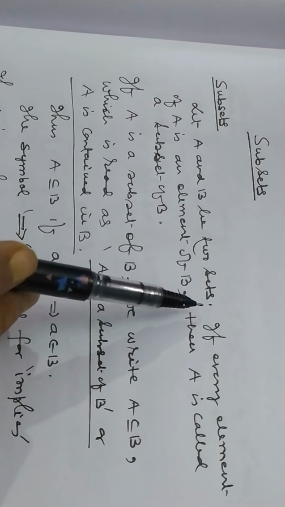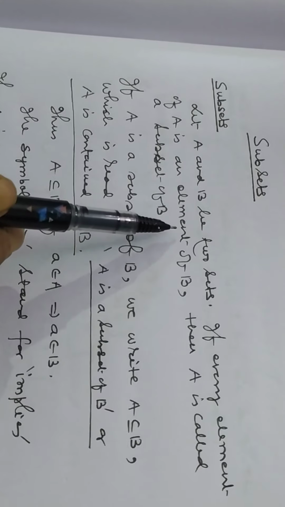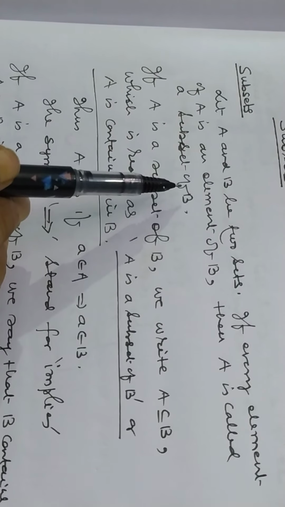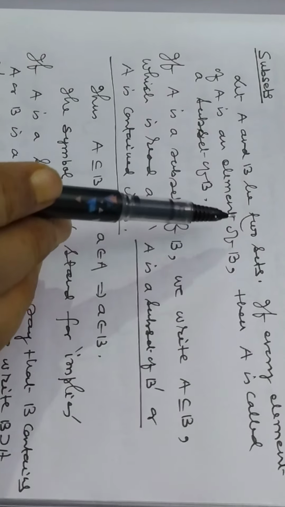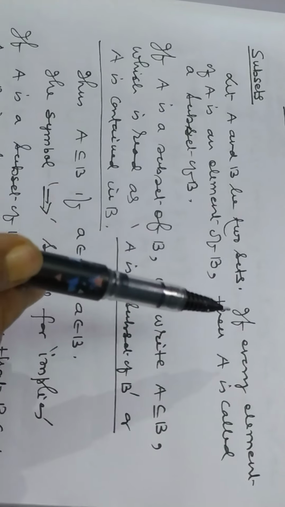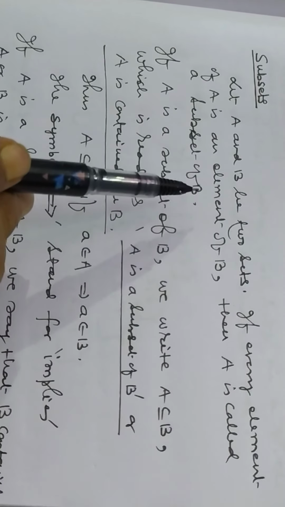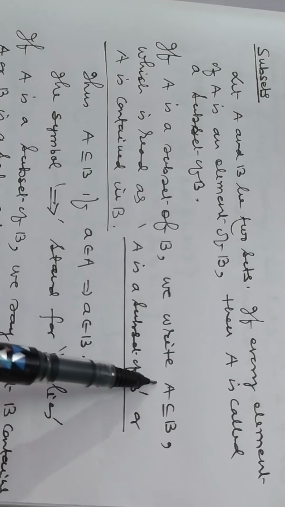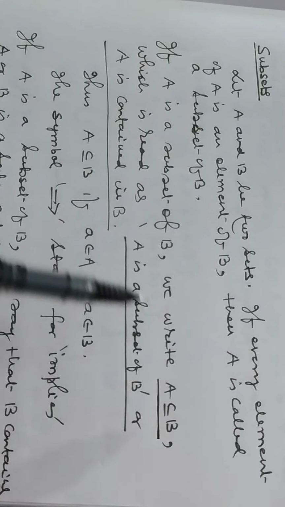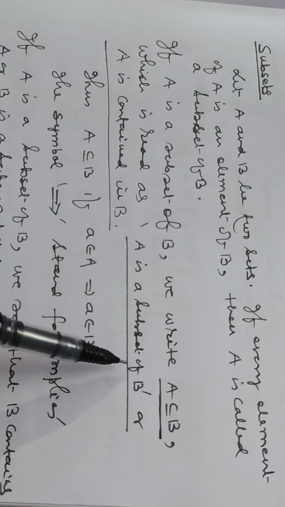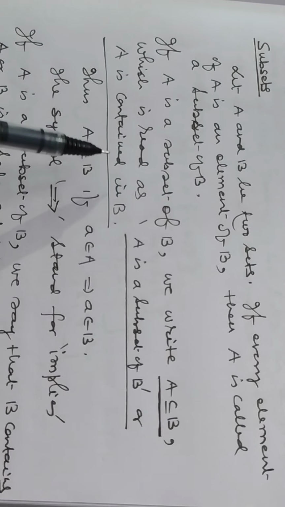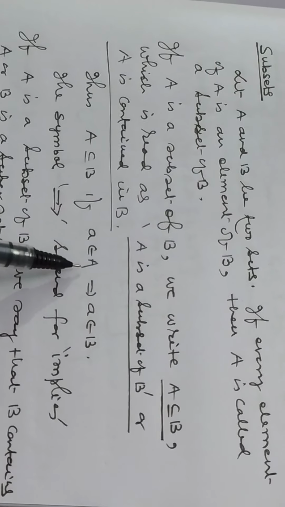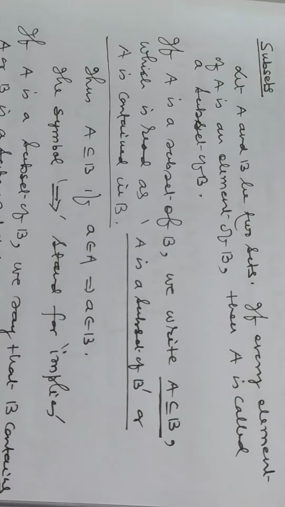Let A and B be two sets. If every element of A is an element of B, then A is called a subset of B. If A is a subset of B, we write this symbol, which is read as A is a subset of B or A is contained in B. Thus, A is a subset of B if x belongs to A implies x belongs to B.